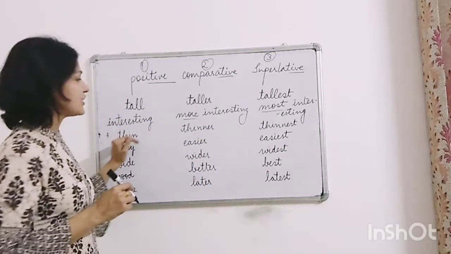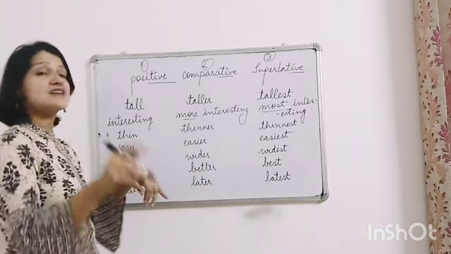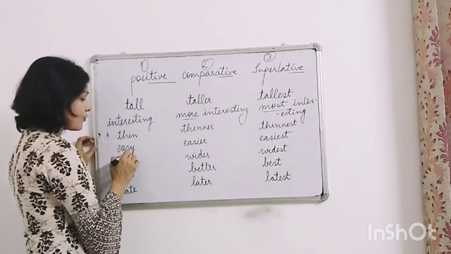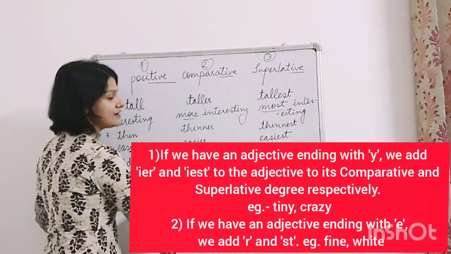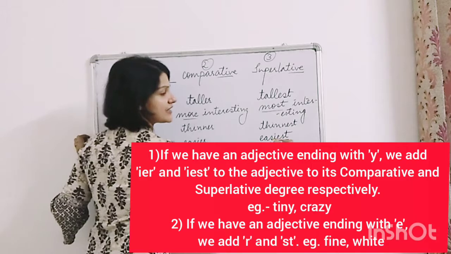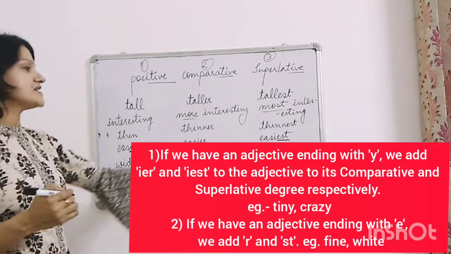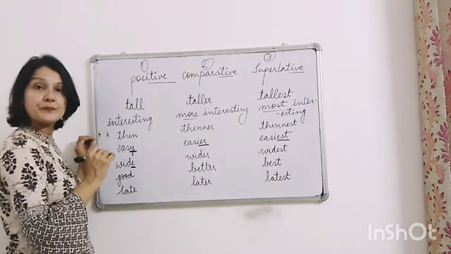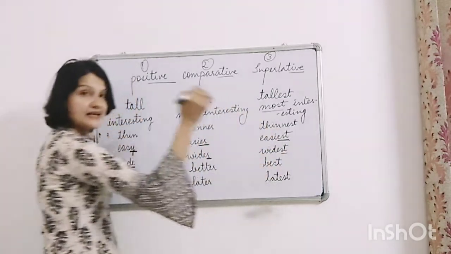Then you can see here thin, thinner, thinnest, easy, easier, easiest. Yes, there is one more thing. If the adjective has Y at the end, then we will add IER and IEST. Then we have wide, wider, widest. If we have E at the end, we will simply add R and EST.